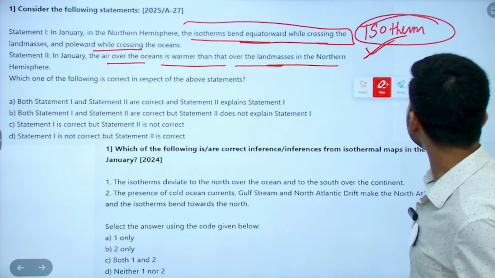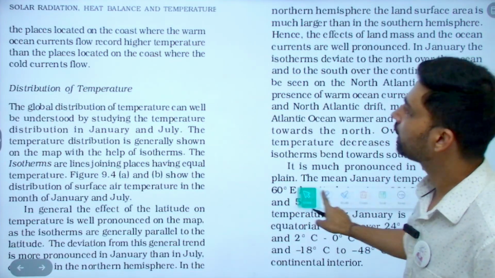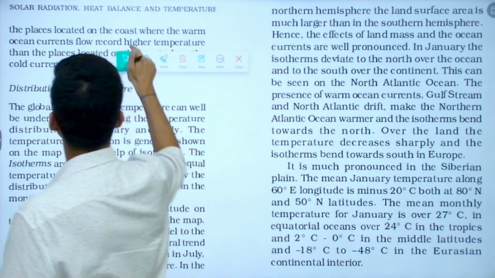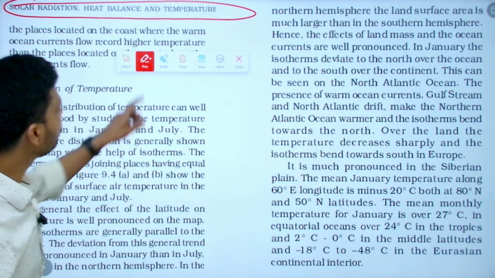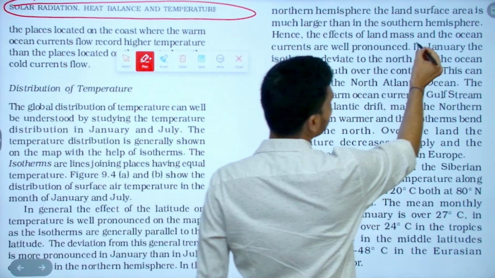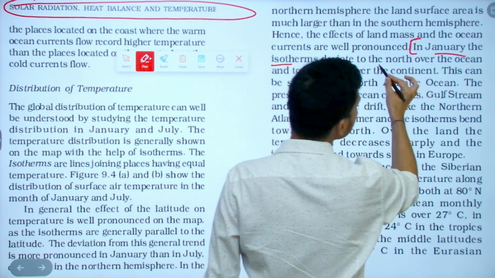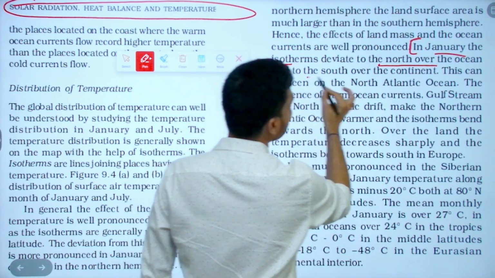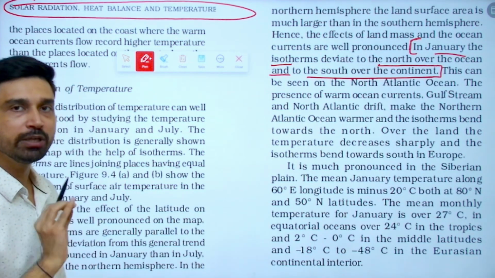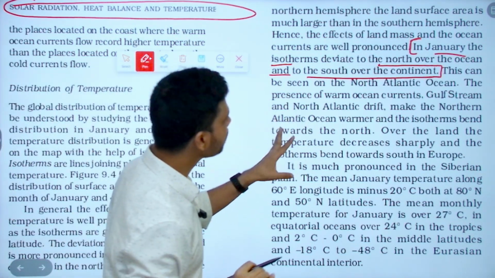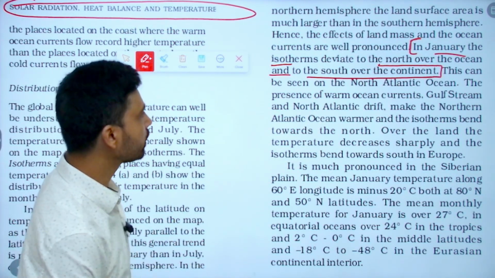If you look at this particular question, where have they asked it from? Again, this is the distribution of temperature. The chapter in NCERT is Solar Radiation, Heat Balance and Temperature. Here you can clearly see a statement that is given. Read this statement: in January, the isotherms deviate to the north over the ocean and to the south over the continent. This is again a statement clearly mentioned in NCERTs.